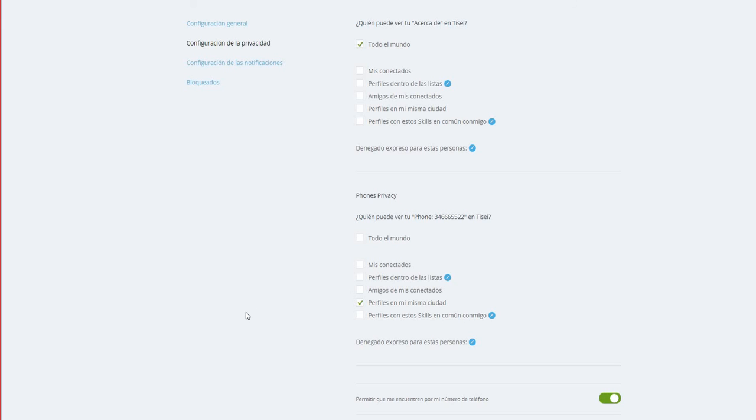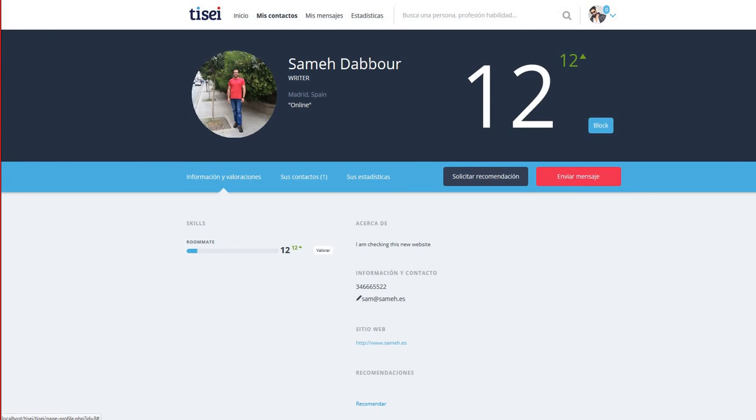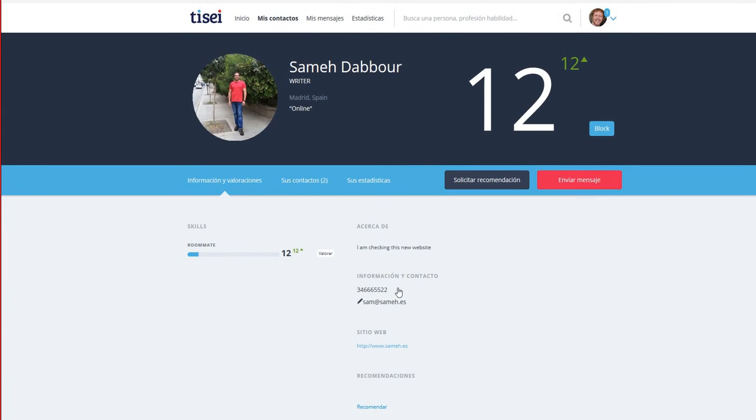So if he enables that, we are able to see now that Bob, who lives in Madrid, which is the same city where Sam is based, will be able to see Sam's phone number when he visits his profile, whilst Alex, who is based in Helsinki, will not be able to see that information. So as I said, the system is providing a lot of granularity regarding who is able to see what information.